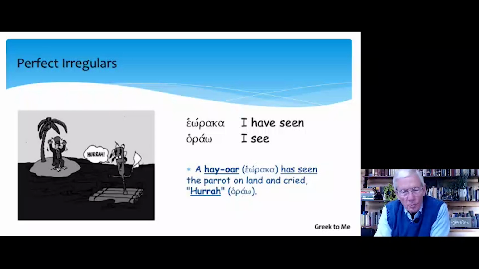Our next word, horao. We saw the future form of this in chapter 7, opsomai. Well, the second aorist, the perfect here is heoraka. I have seen, heoraka. So what do we have here? A heor on this raft has seen the parrot on land and cried out, hooray, for horao. So a heor has seen the parrot and cried out, hooray, for horao.